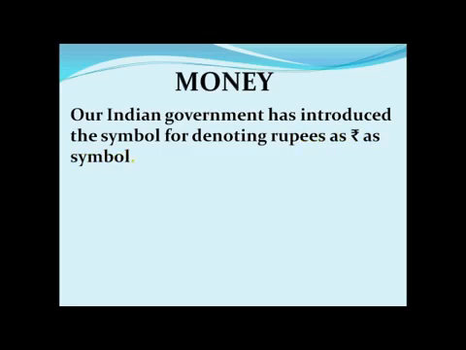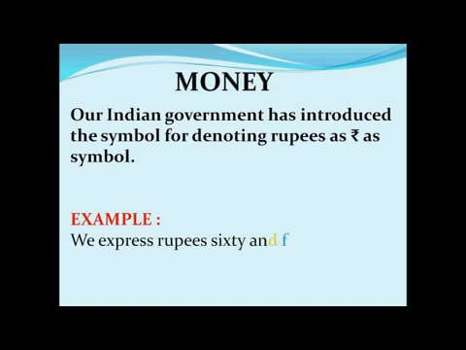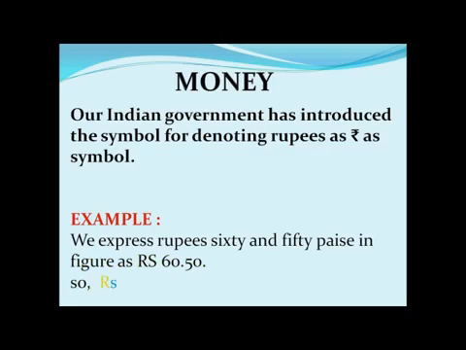For example, we express 60 rupees and 50 paisa in figures as Rs 60.50.